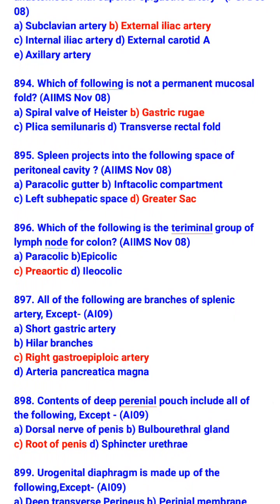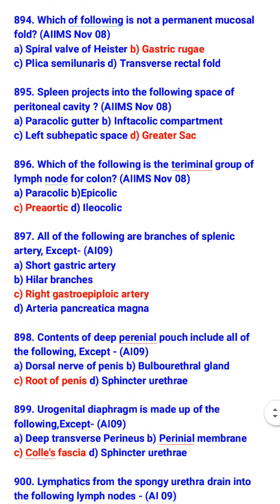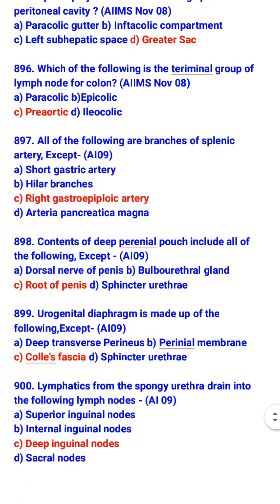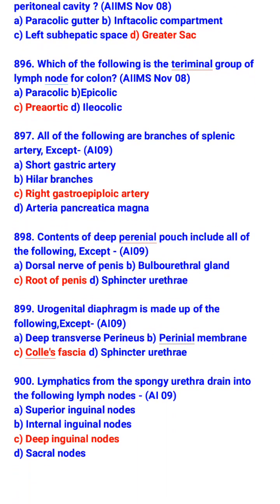Pre-aortic. All of the following are branches of splenic artery except right gastroepiploic artery. So which are the branches of splenic artery? Short gastric artery, hilar branches, and arteria pancreatica magna. Content of deep perineal pouch includes all of the following except root of penis.